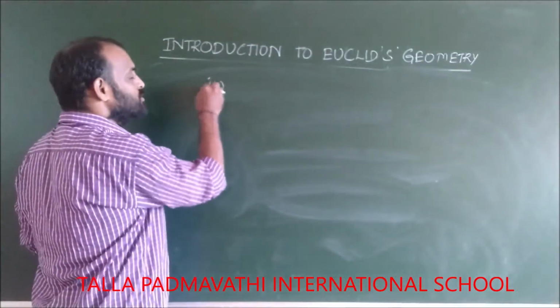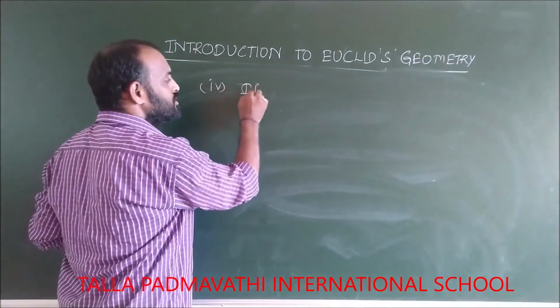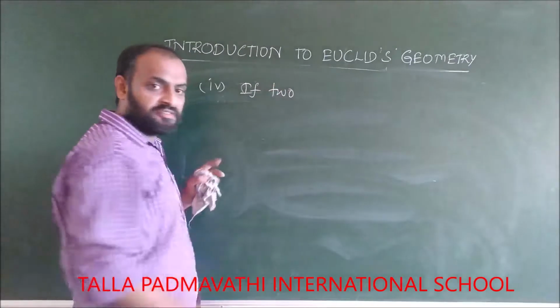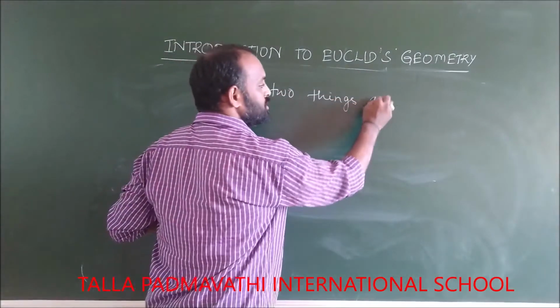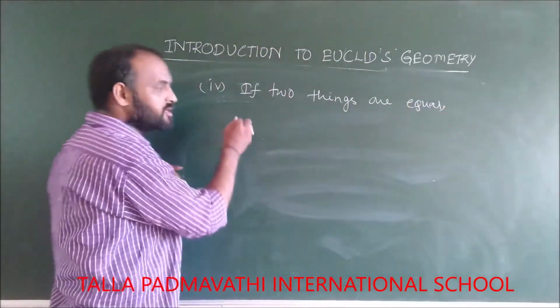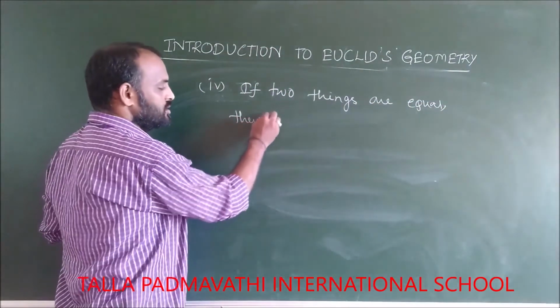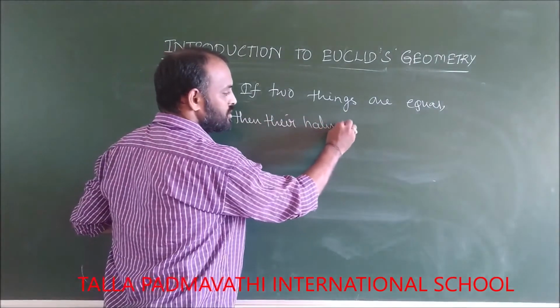See the fourth axiom. If two things are equal, then their halves are also equal.